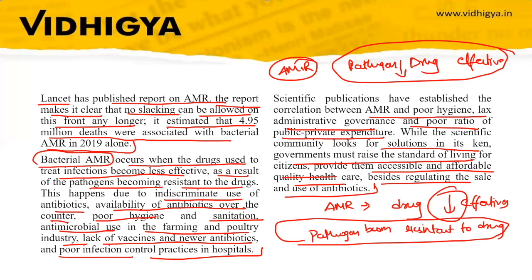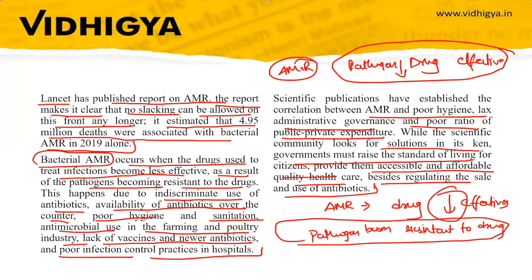At the same time, government must also regulate the use of antibiotics, because if there is indiscriminate use of antibiotics, it can cause antimicrobial resistance. Then it will be difficult to treat the disease, and it takes many years to make a new medicine. Therefore, it is important that we take precautionary steps.